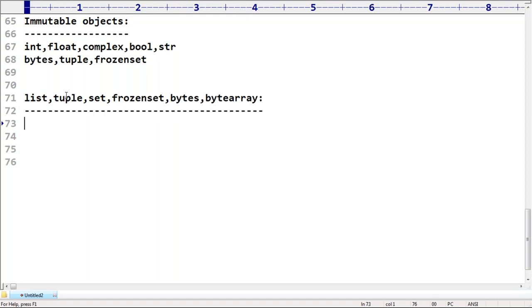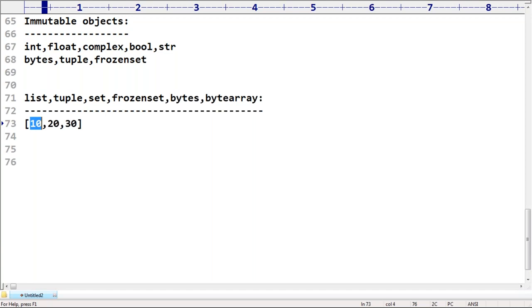All these talk about a group of individual objects. Remember this. A group of individual objects means 10, 20, 30: this is the first object, this is the second object, this is the third object. There is no link between them.